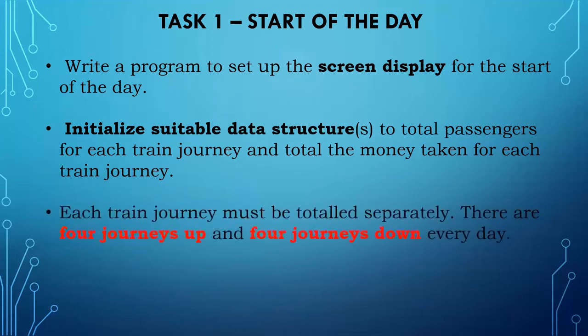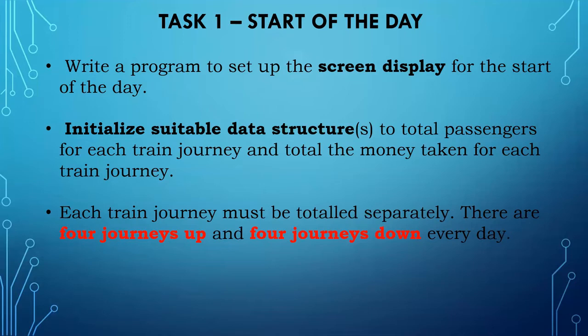And each train journey must be totaled separately. So if I take train 1, we have to calculate how many passengers traveled in train 1 up and down separately, as well as total passengers traveled in that train. That also we have to keep in a separate container.